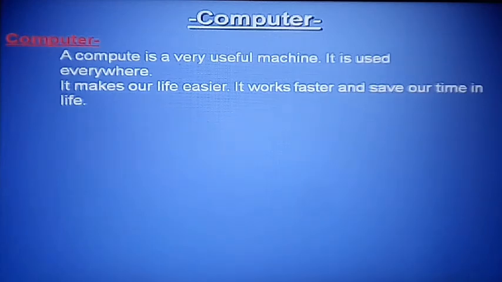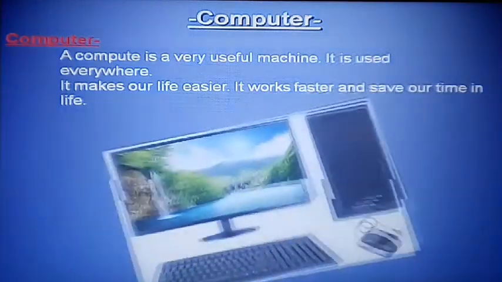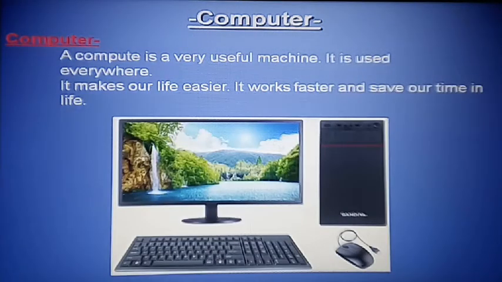So you can say that a computer is an electronic machine that performs the work according to the need of the user and solves the particular problem, right? That is the diagram of the computer. You can see here monitor, keyboard, mouse and CPU. So dear students, the definition is clear. Computer is an electronic machine and solves the particular problem, right?